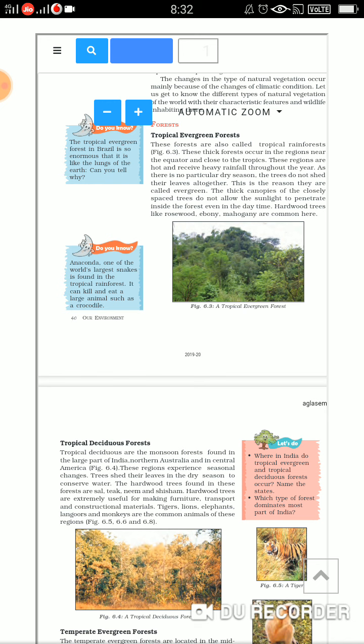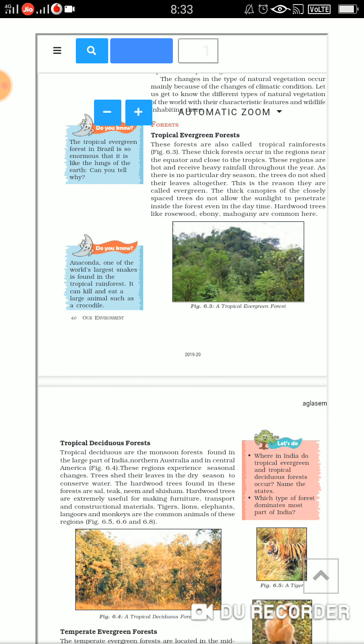Okay. Then comes a thick canopy. Canopy we have discussed earlier also. Canopy, the tree cover, fine, at the top. So the canopy is so dense that even the sunlight cannot pass through it, fine. Even in the daytime you feel like it's night in these type of forests.